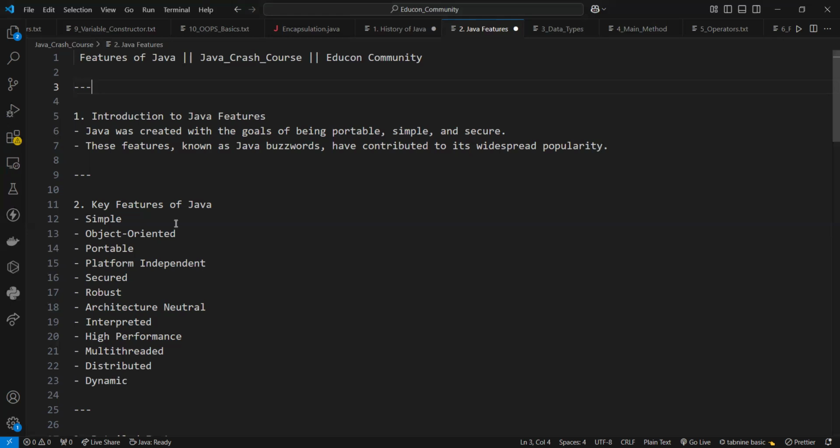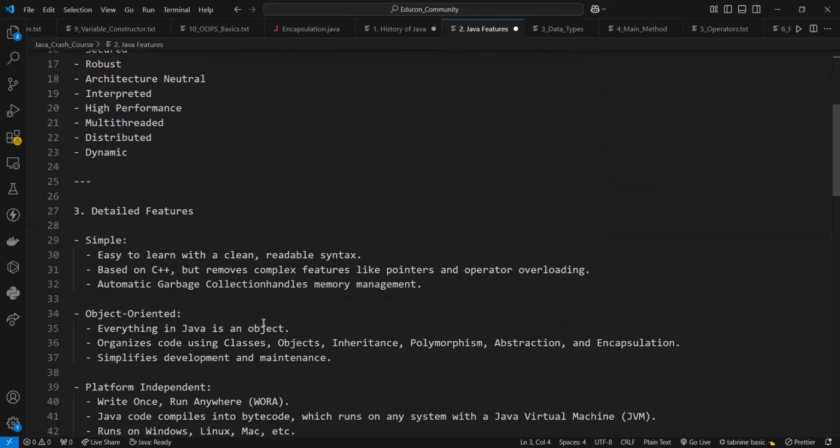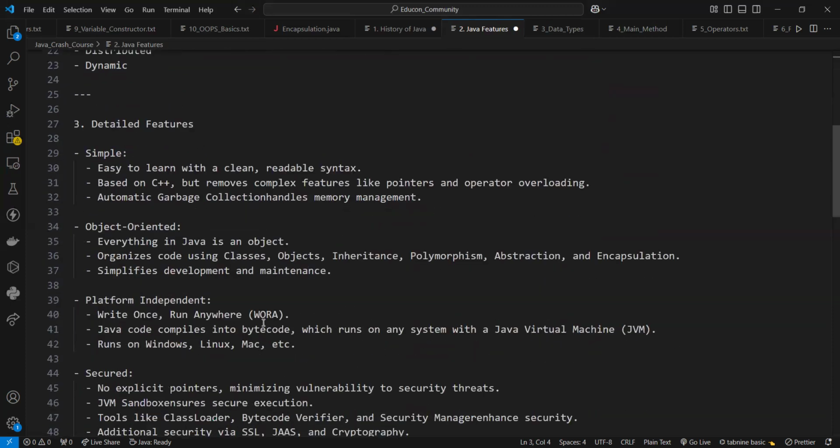So the main key features of Java are simple, object oriented, portable, platform independent, secured, robust, architecture neutral, interpreted, high performance, multi threaded, distributed, and dynamic. So, first of all, simple.